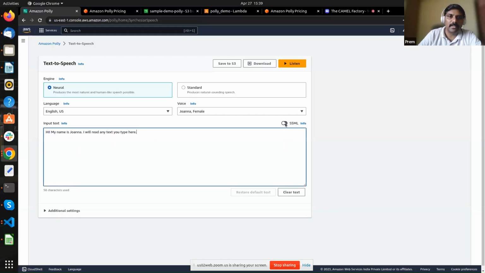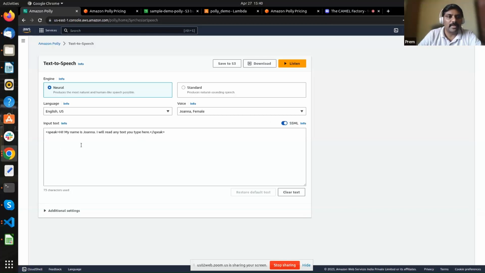This is plain text, and SSML is Speech Synthesis Markup Language, which is similar to HTML. For speech synthesis, you have some tags where you want to say, okay, I want to use the pitch of 0.5 here. I want to slow down a little bit here. I want to add a break here.